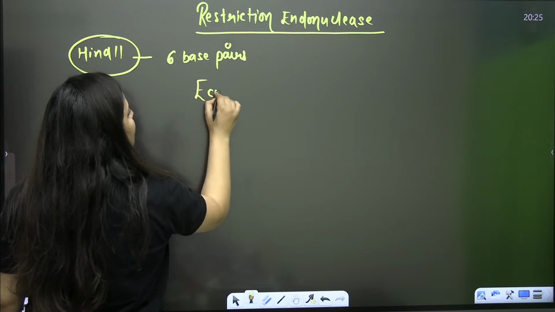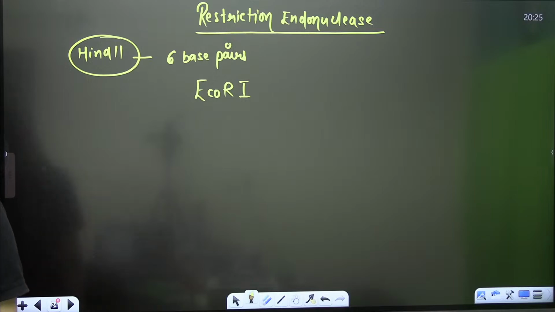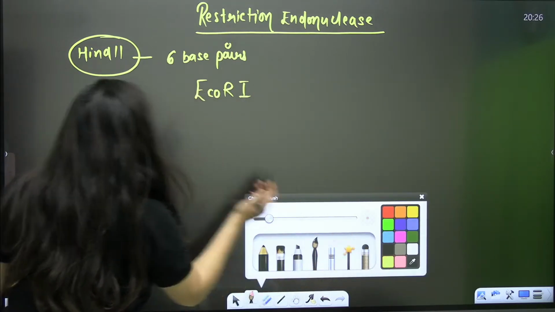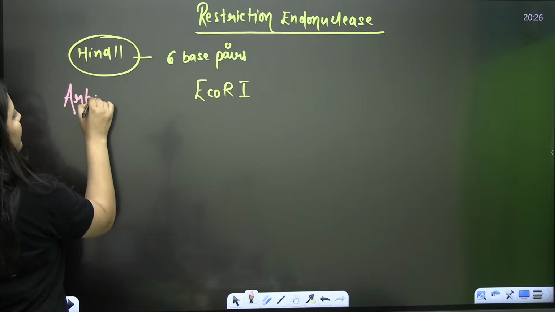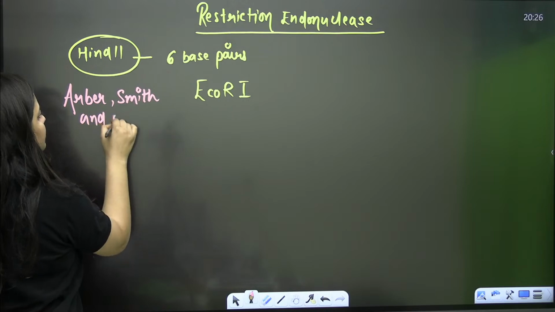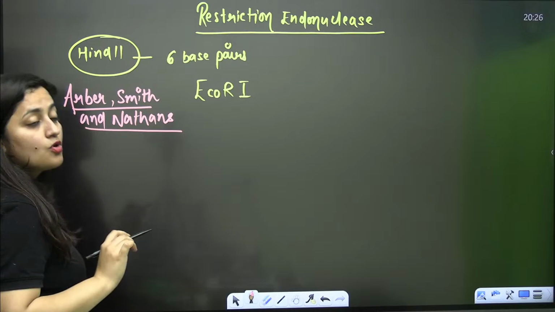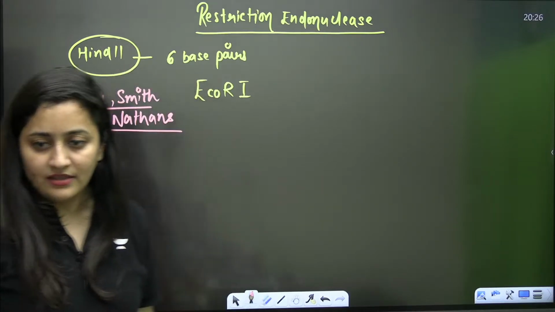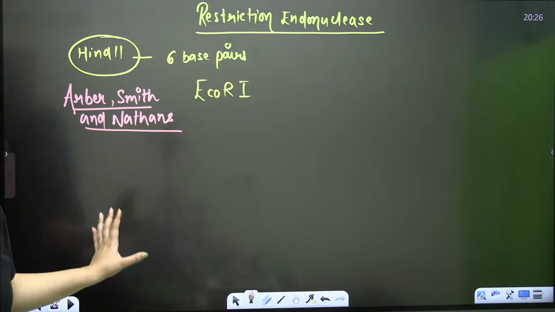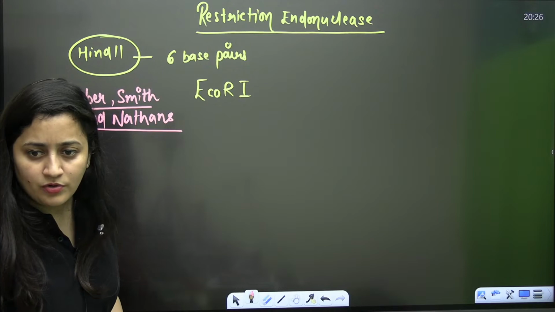Then in the last class, we were talking about EcoRI. This EcoRI was discovered by Arber, Smith and Nathans. They discovered EcoRI and they got a Nobel Prize for that also. So you all know about the nomenclature, right?